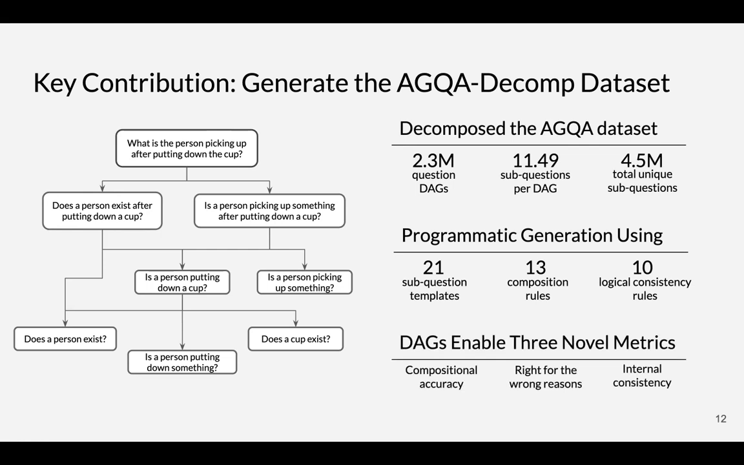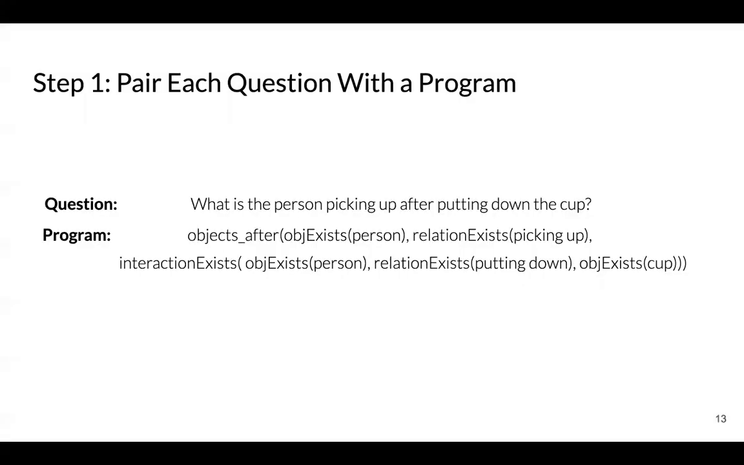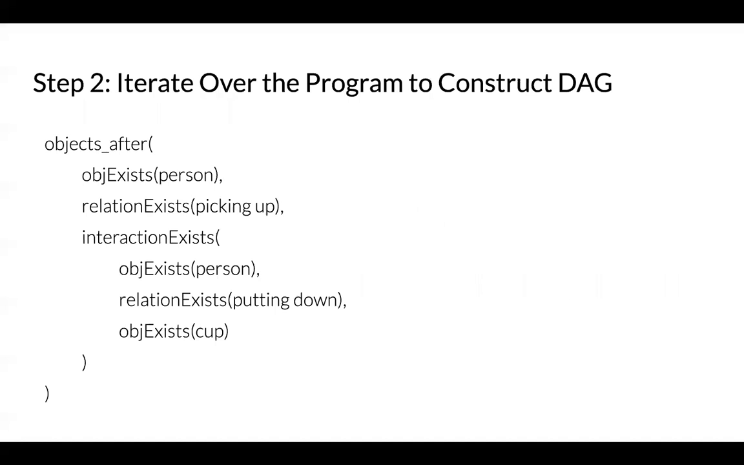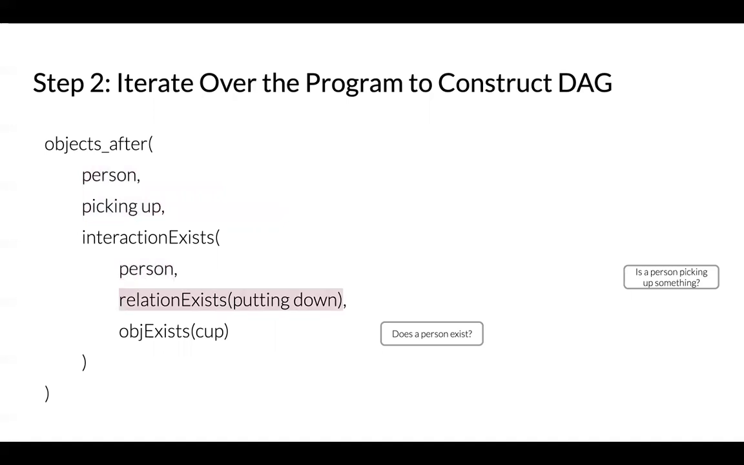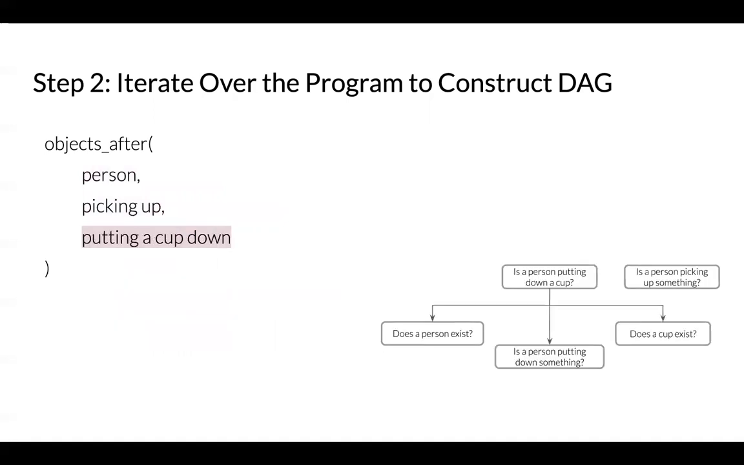We will now describe the dataset generation process and then share our findings upon evaluating models. We firstly assume that each question has an associated program detailing the reasoning steps needed to answer it. We produce the DAG through a recursive process iterating over the program. Once we reach a terminal function, we convert it to a node in our DAG using our templates. We repeat this process, as is seen here, and terminate upon reaching the top-level function.